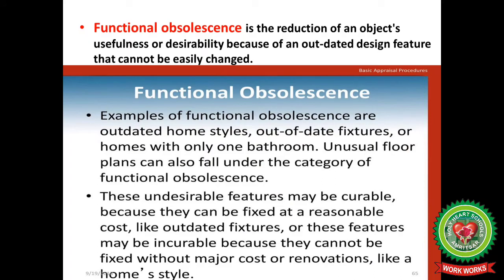Next we have functional obsolescence. It is the reduction of an object's usefulness or desirability because of an outdated design feature that cannot be easily changed. Examples of functional obsolescence are outdated home styles, outdated fixtures, or homes with only one bathroom. Unusual floor plans can also fall under the category of functional obsolescence. These undesirable features may be curable because they can be fixed at a reasonable cost, like outdated fixtures, or these features may be incurable because they cannot be fixed without major cost or renovations, like a home style.